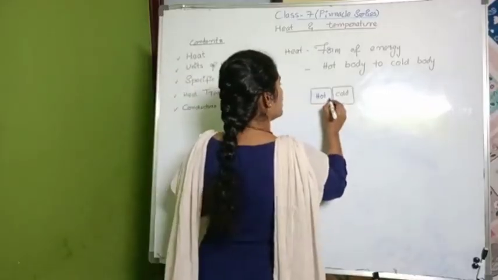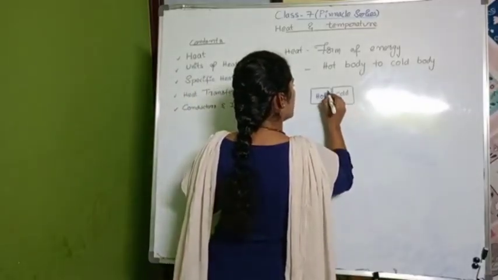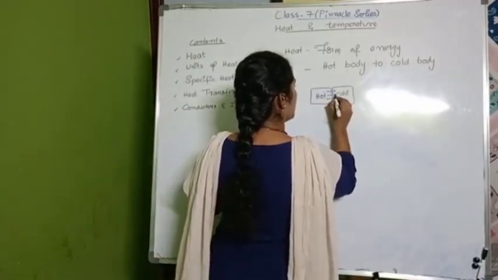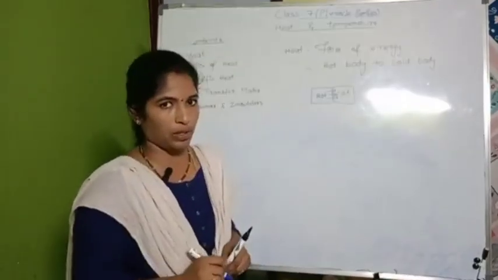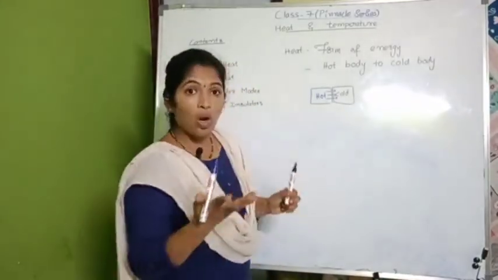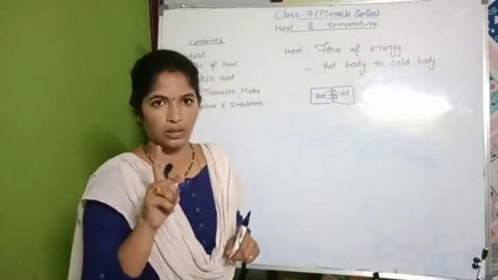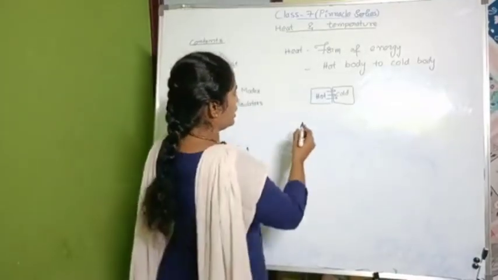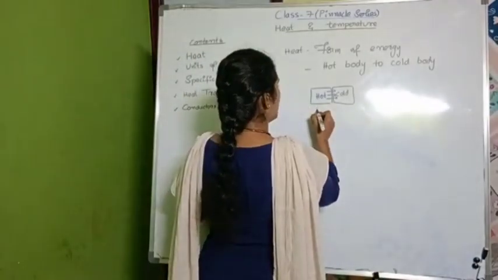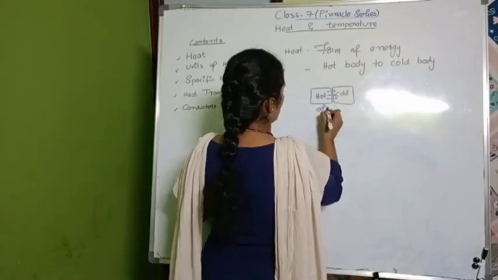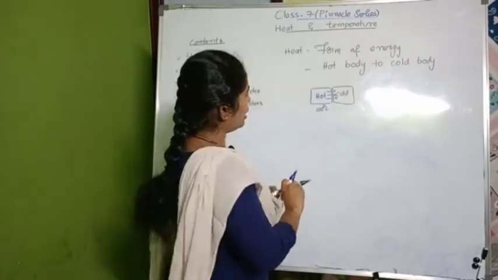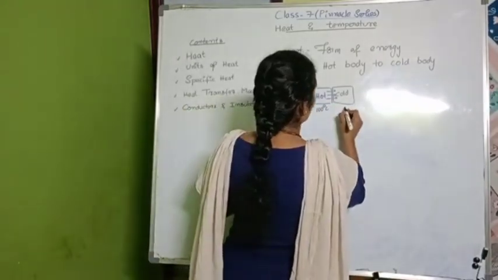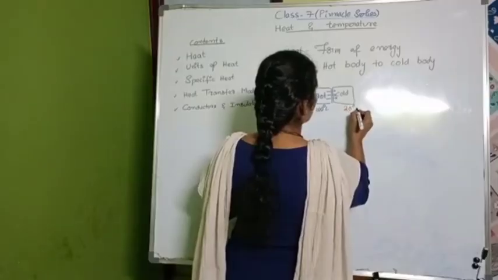Heat will be transferred from hot body to cold body, only in one direction. How long will that heat transfer? That is a question. Think that the hot body is at 100 degrees centigrade, for example, and the cold body is at 20 degrees centigrade.